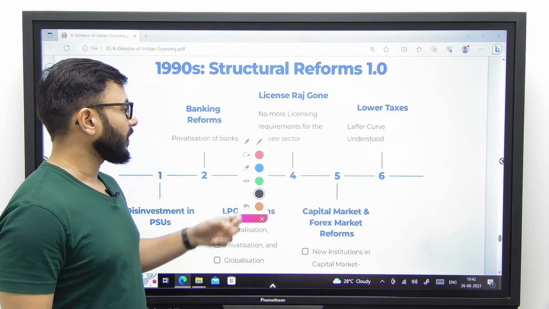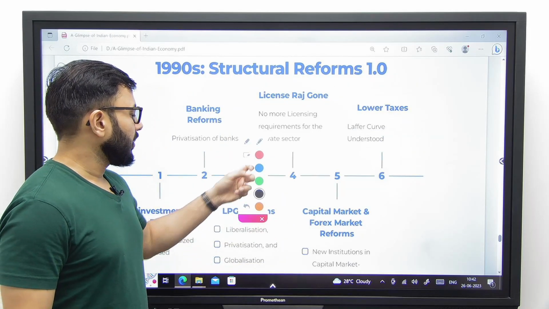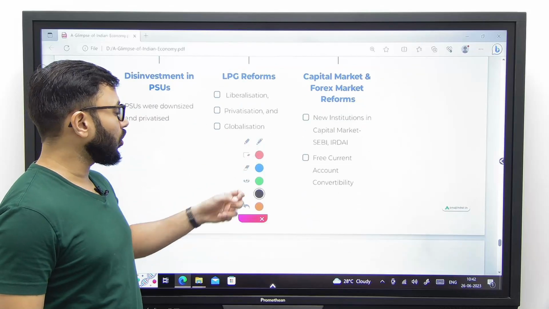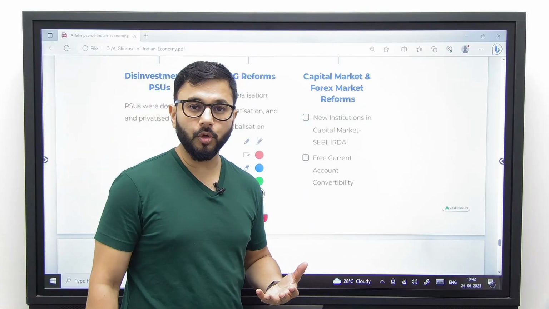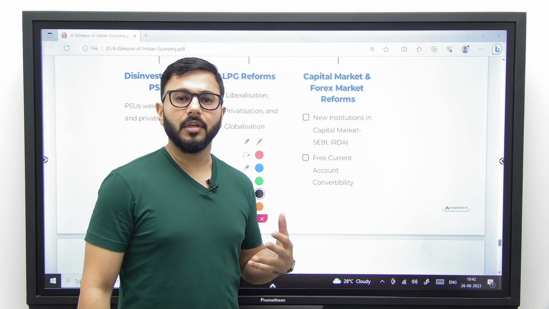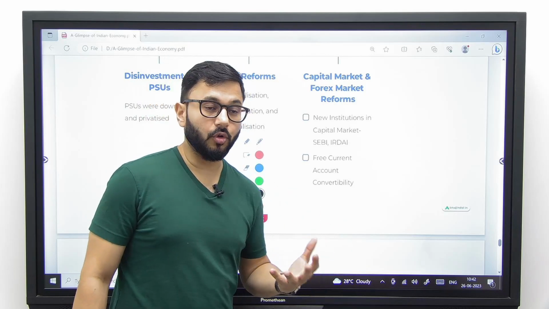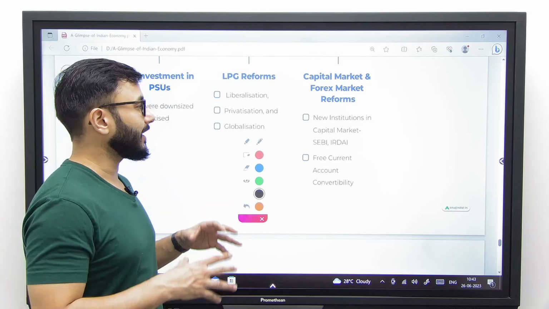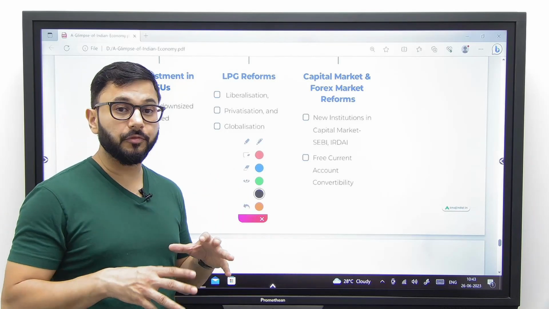Number five, capital market and forex market reforms. We could not grow only by borrowing endlessly or by the public sector funding the need of growth of the country. We also needed the capital market as well as the forex market to reform itself.